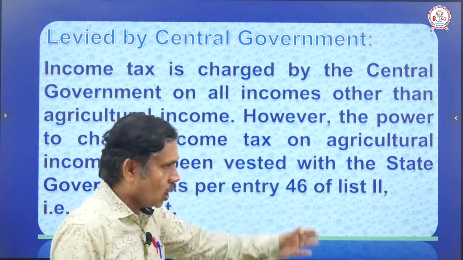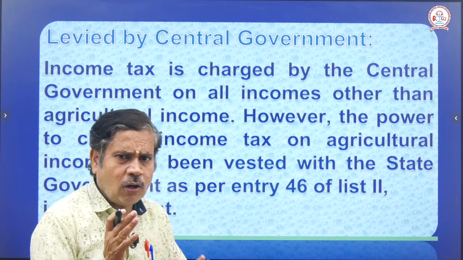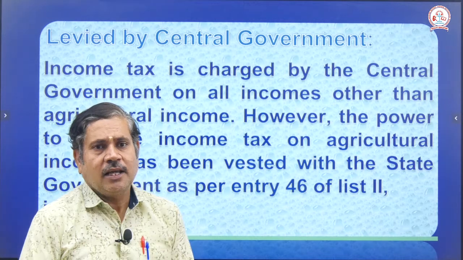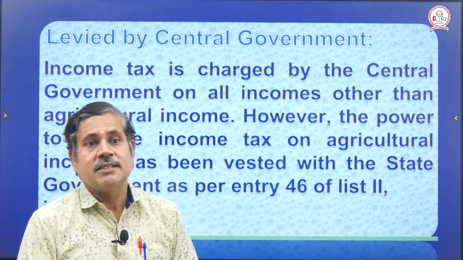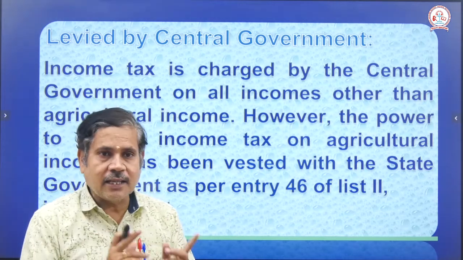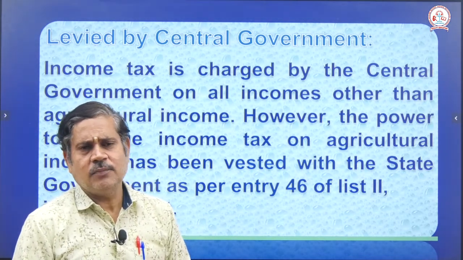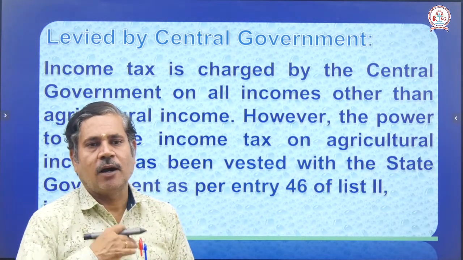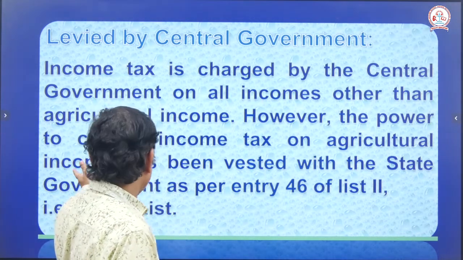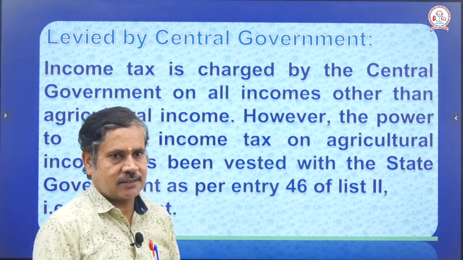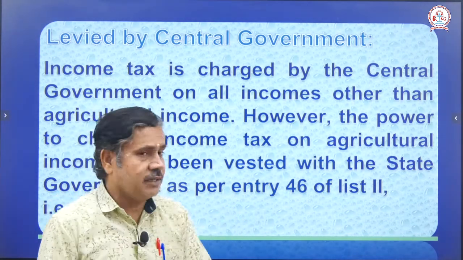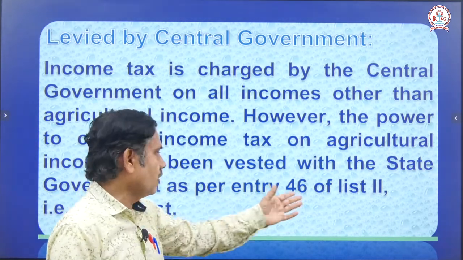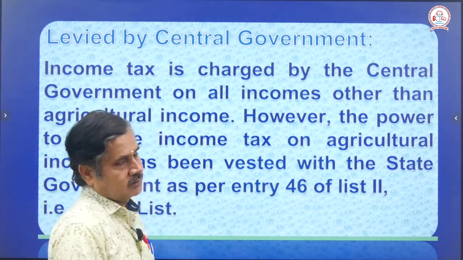Income tax is charged by the central government on all income other than agricultural income. Agricultural income we need not pay tax on to the central government; all other income we have to pay tax to the government. However, the power to charge income tax on agricultural income has been vested with the state government as per the law, List 1, List 2 and List 3.